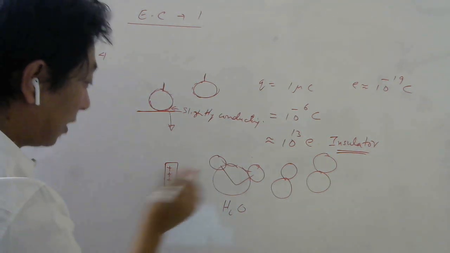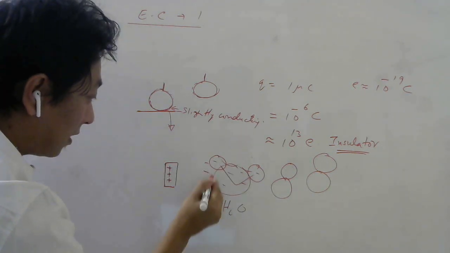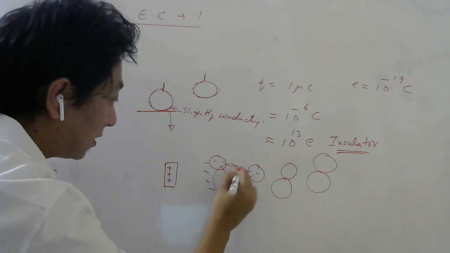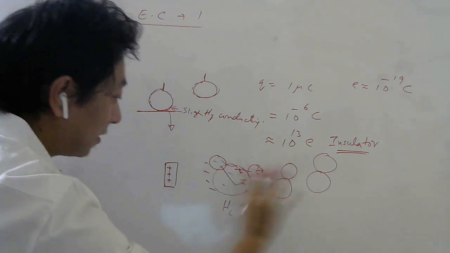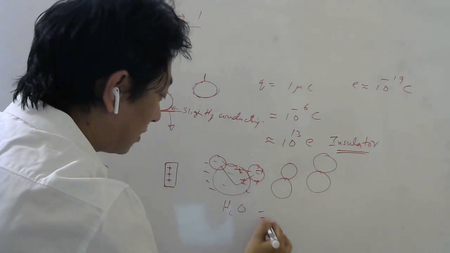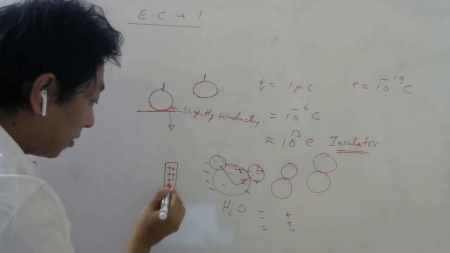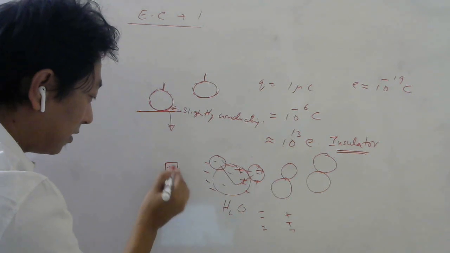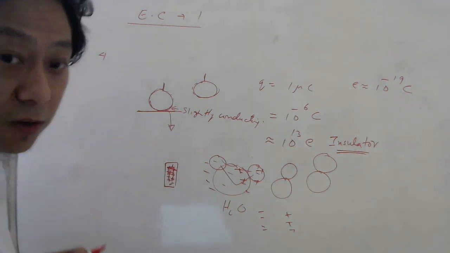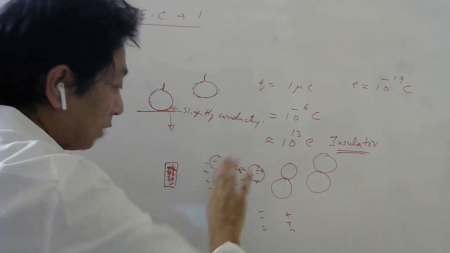This plus will attract the minus charges on this side, and this plus will repel the plus charges to the far end. So this molecule will have on one side negative, one side plus. Now if I keep increasing the positive charge here, more and more positive, then what will happen? These electrons here will get more and more attracted, and the positive charge will be more and more repelled.